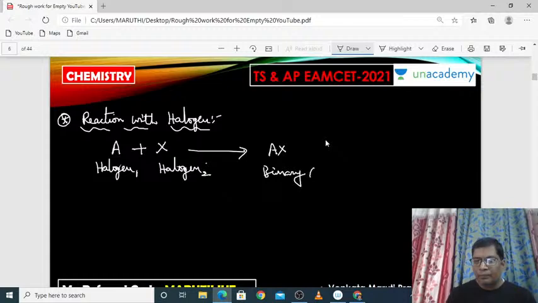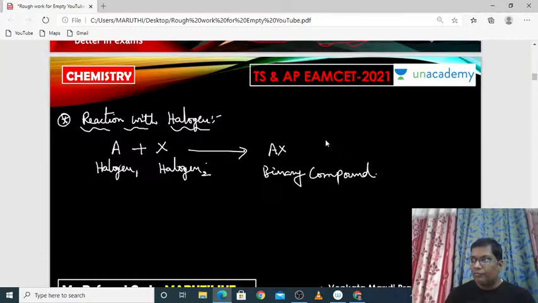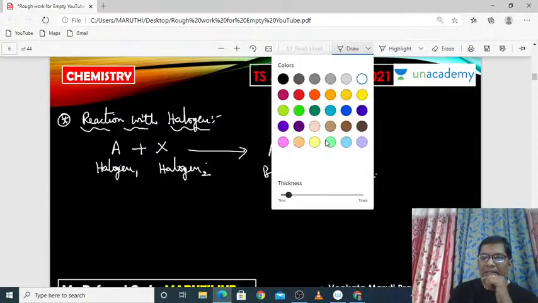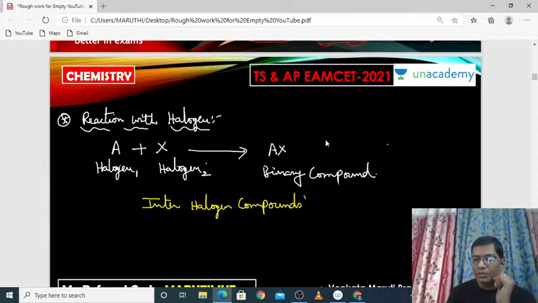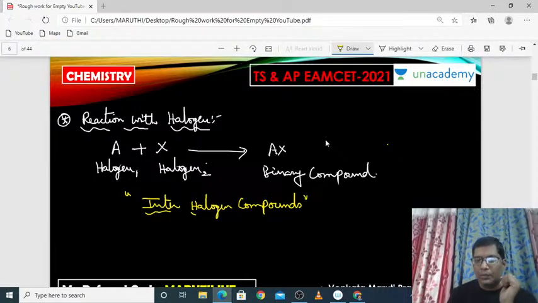they form a binary compound. This binary compound is called interhalogen compounds. Very important from the EAMCET point of view.